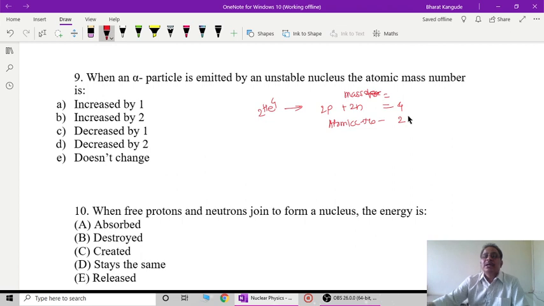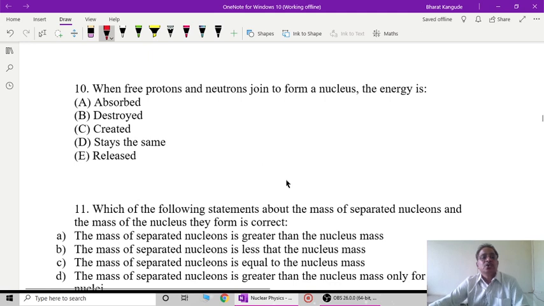Out of that, this question is asked about the atomic number, so the atomic number would be decreased by 2. This is the proper answer to question number 9. You'll find that this is what alpha and beta decay, etc., show.